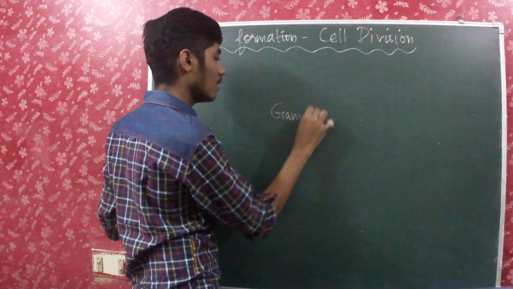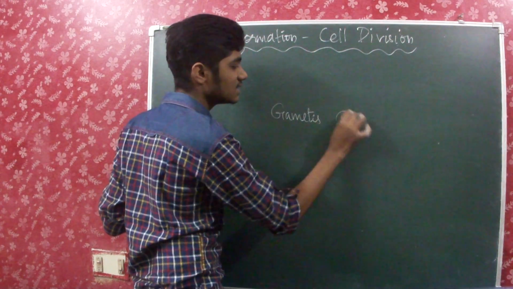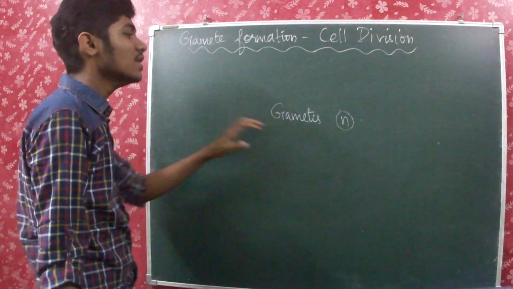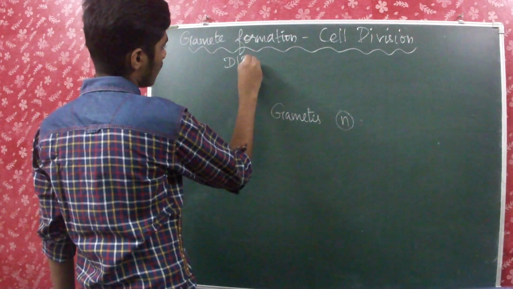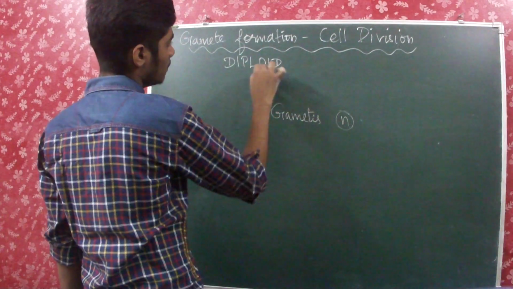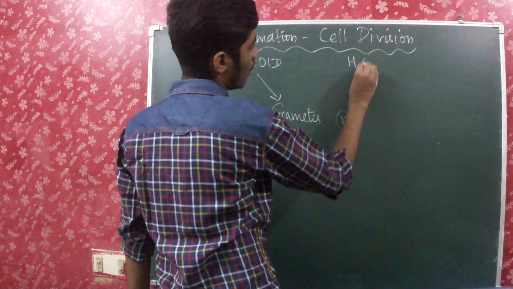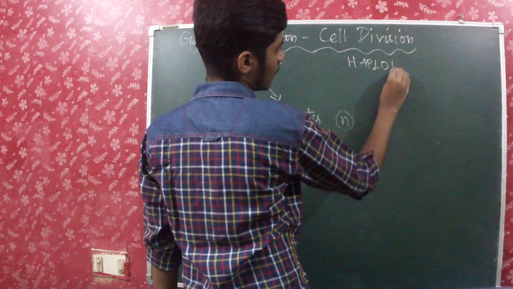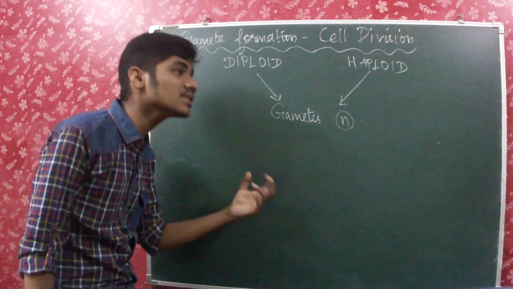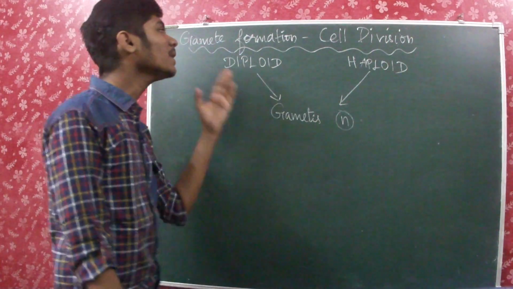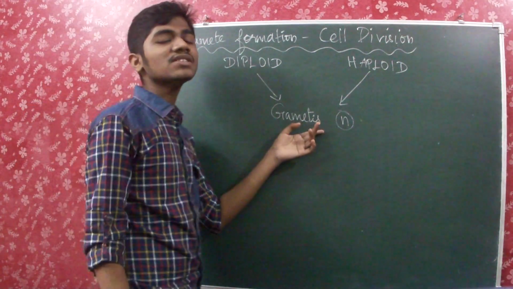We must know that gametes are always haploid, that is, they contain only n number of chromosomes. So they are always haploid, though the organisms from which they are formed may be diploid or haploid. Though the organisms or structures which produce gametes may be diploid or haploid, the gametes are always haploid.